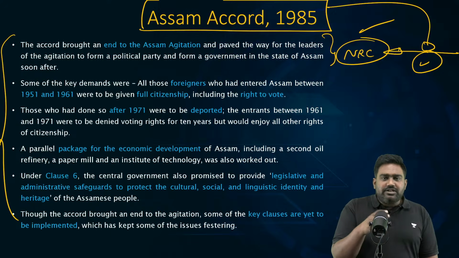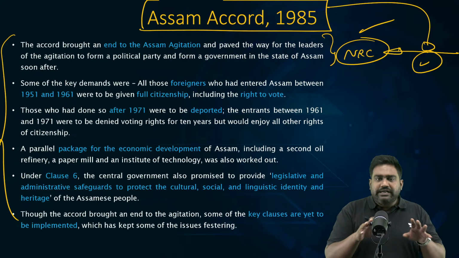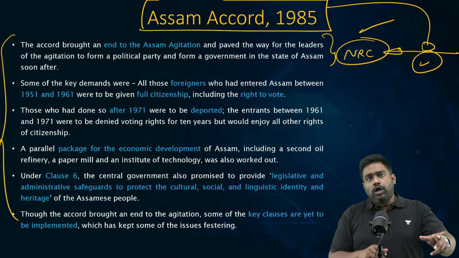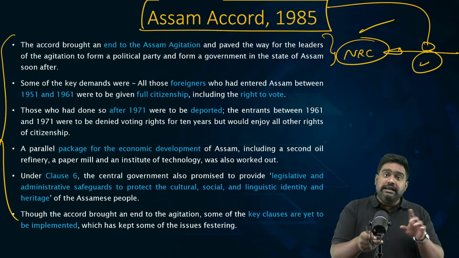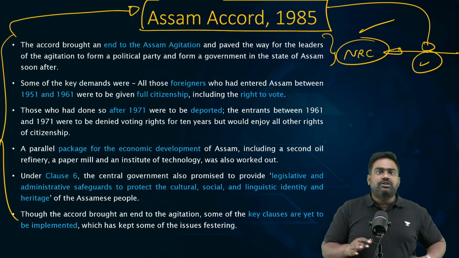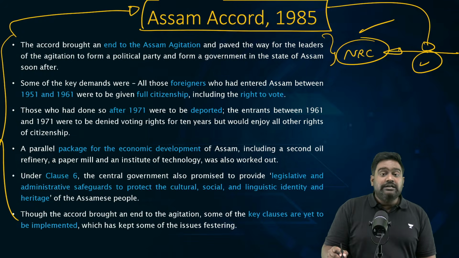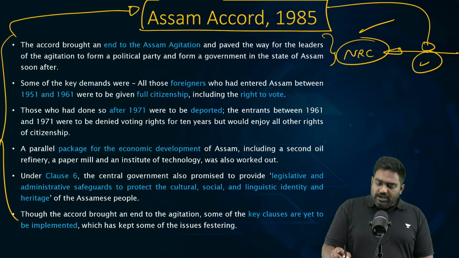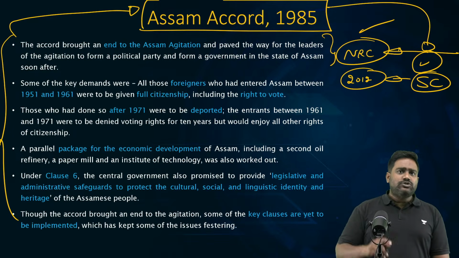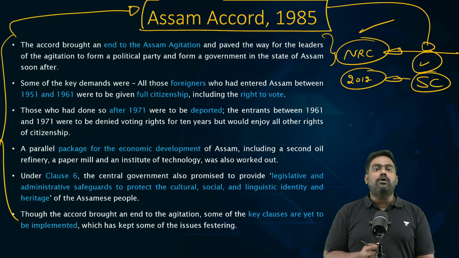So given the complexity of the problem, quickly this acquired a communal angle. Various political parties exploited this communally on the lines of targeting the Muslims, blaming all Bangladeshi illegal migrants as Muslims, leading to communal tensions as well. So given that it was a very hot situation, most governments kept this issue aside. They kept on pushing it until 2012. In 2012, the Supreme Court intervened based on a petition, and the Supreme Court ordered the government to conduct the NRC, which had been promised under the Assam Accord.